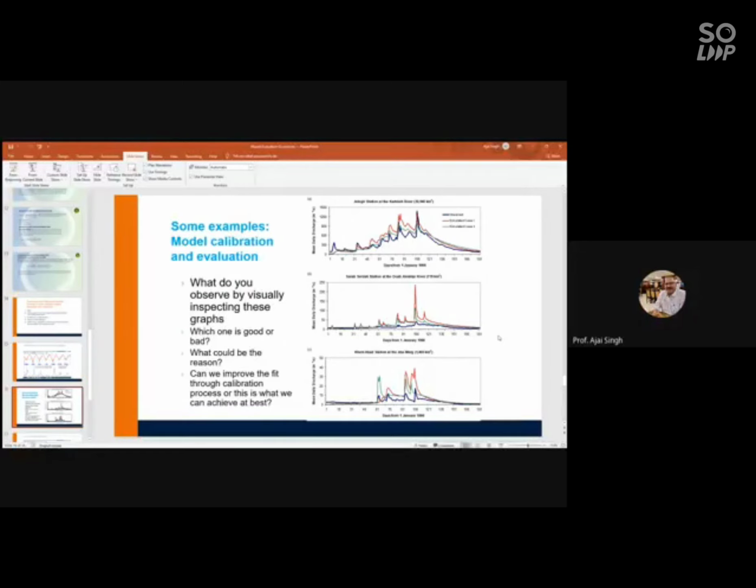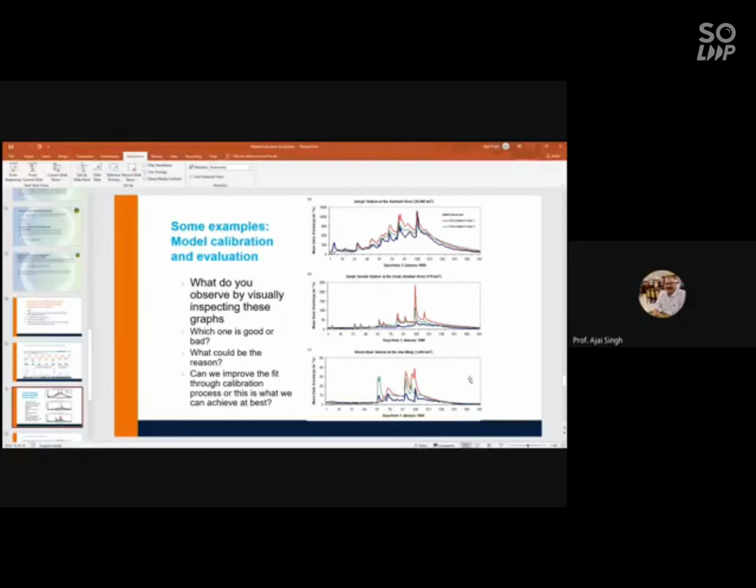To me, it seems that C is not good, because there is lots of variation. Even the peaks are not matching. The red one is here, the green one is here, and the observed values' peaks are here. There is lots of deviation. So now, if you simply plot this, whatever statistical criteria you use, your R square or NSE, you will never get a good R square value or NSE value. So that has to be lower.